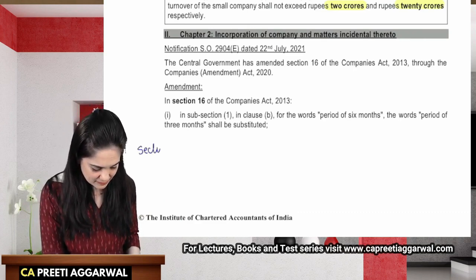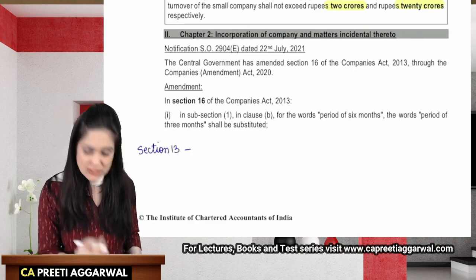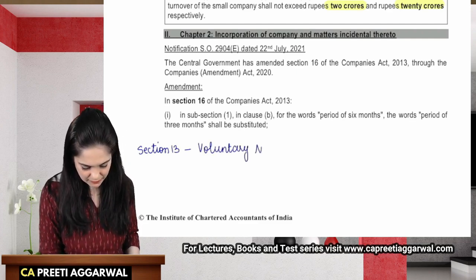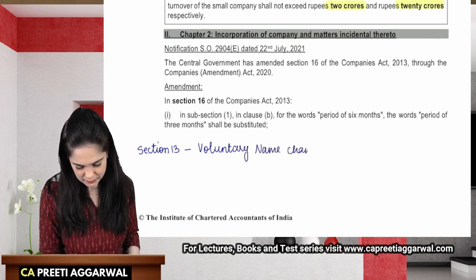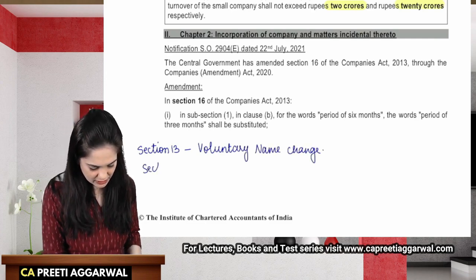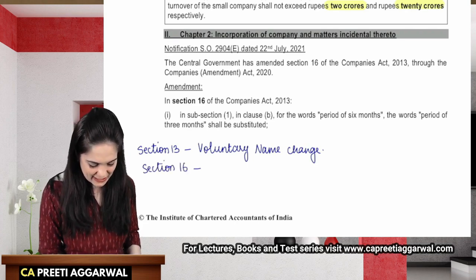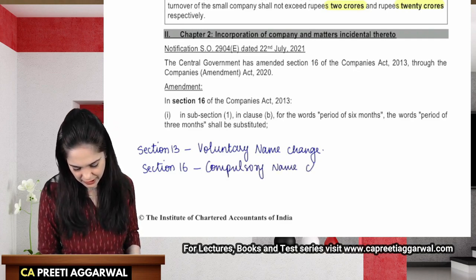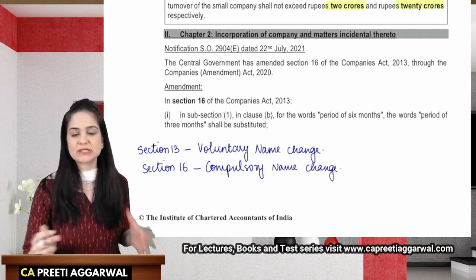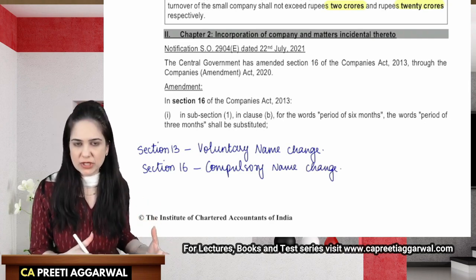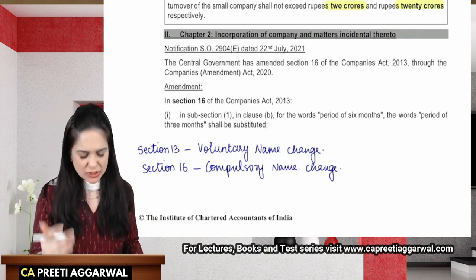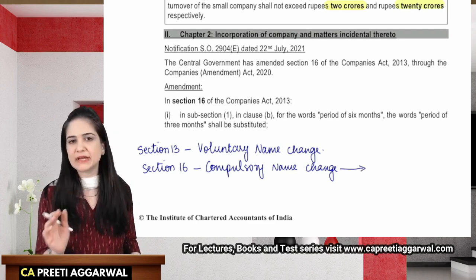Section 13 covers provisions relating to voluntary name change, and Section 16 contains provisions relating to compulsory name change. Now let us discuss something about compulsory name change.